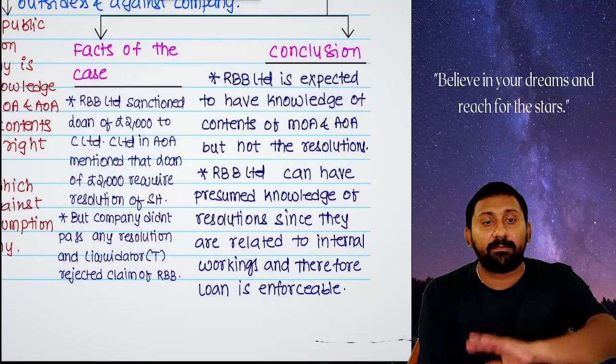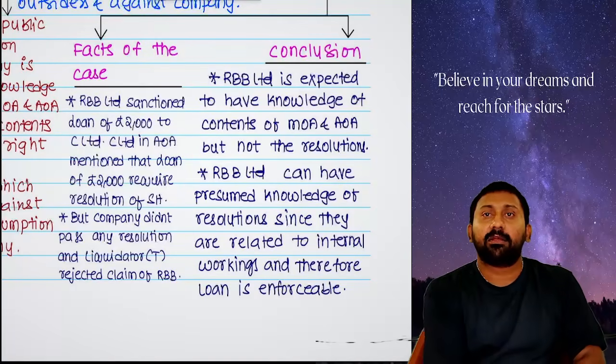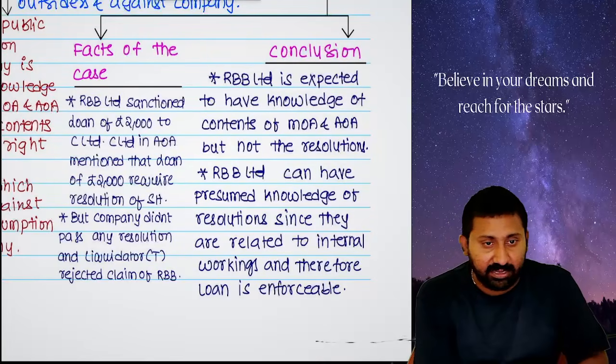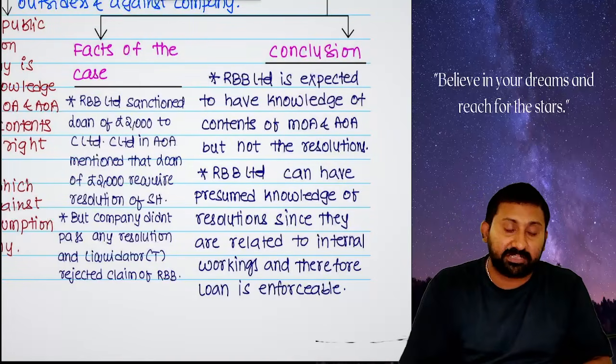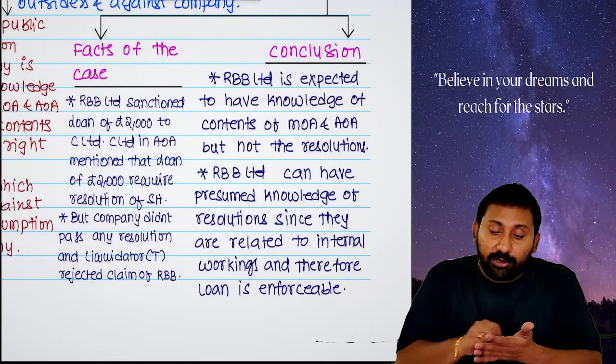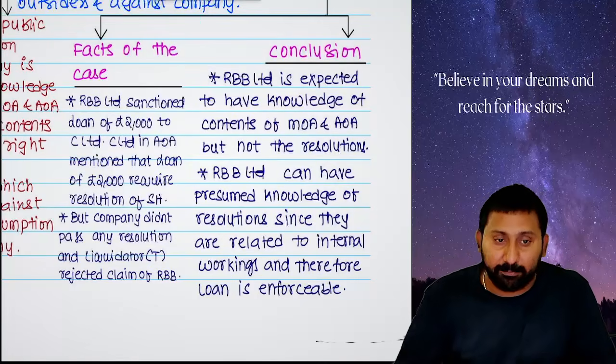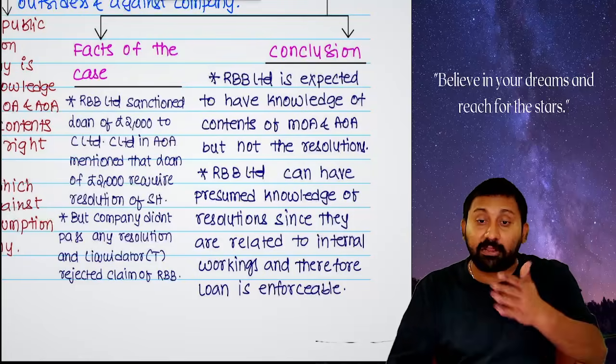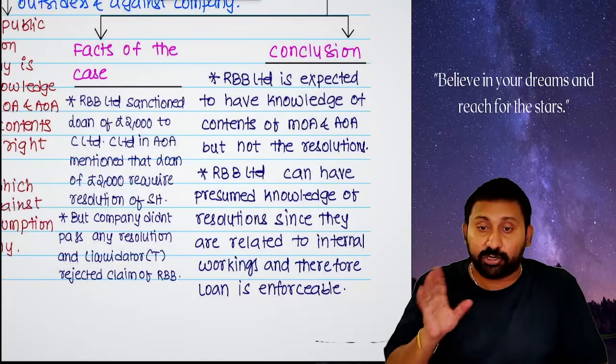When the loan is given by RBB to C Limited, the Articles of Association of C Limited are there, no? In the Articles of Association of C Limited, they mentioned that if you wanted to take a loan beyond 1,000 pounds, it requires a resolution of shareholders.